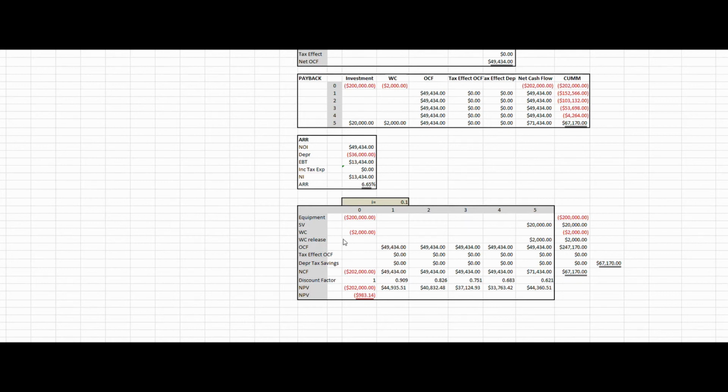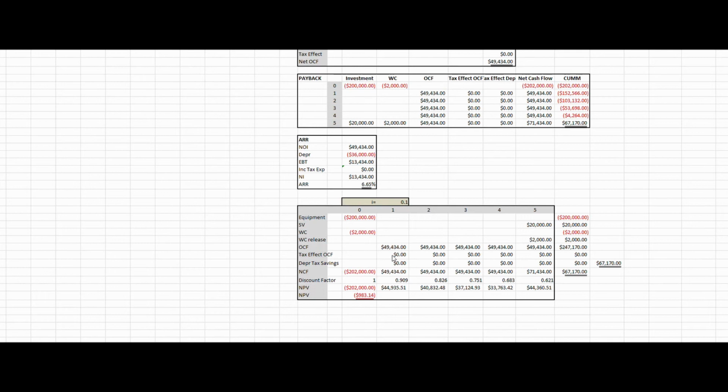All right, so in time period 0, what's going to happen in terms of cash flows? Well, we're going to purchase the equipment, and we're going to make our investment in working capital. So the net cash flow for time period 0 will be the $202,000 outflow. In time period 1, we're going to have an operating cash flow of $49,434.